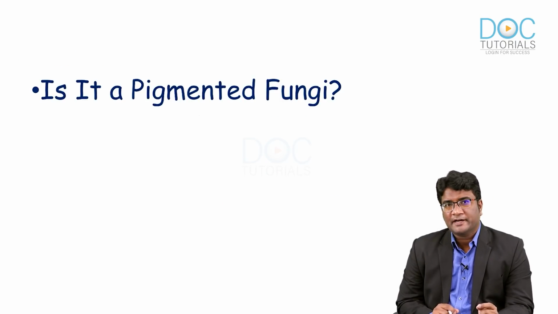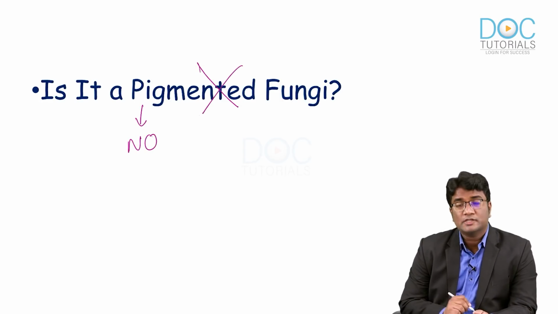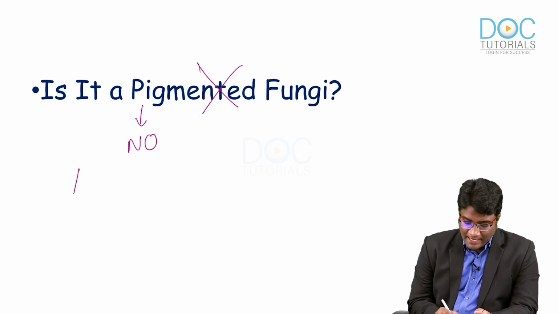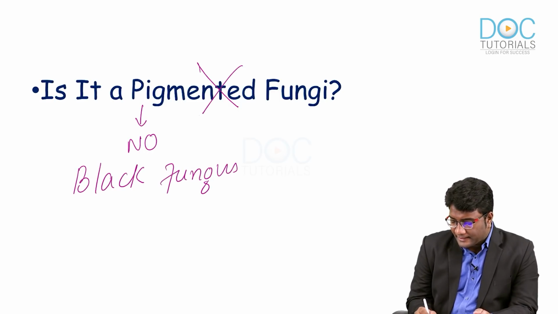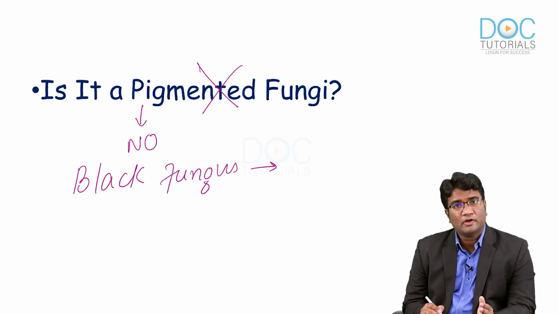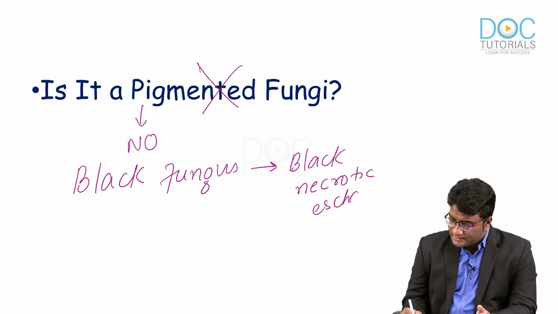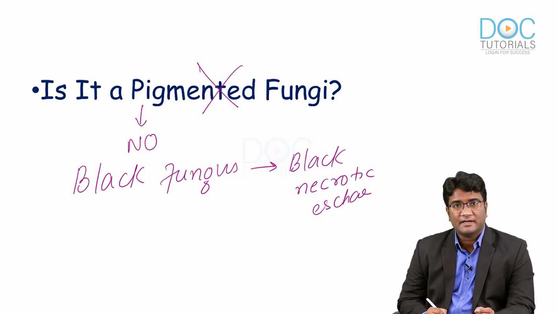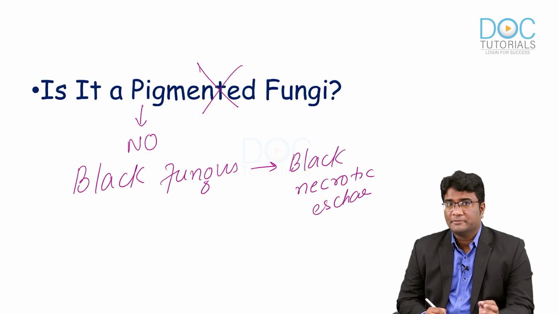Is it a pigmented fungi? Please remember, this is not a pigmented fungi, okay? It is not a pigmented fungi. The name black fungus is derived because of the presence of the black necrotic eschar in the nasal cavity and on the palate. Because of the tissue necrosis, it develops this black necrotic eschar, and that is responsible for this name of black fungus. There is pigmentation over the skin, there is pigmentation of the nasal cavity, the black crusted eschar that is developed on the nasal cavity and palate gives it the name black fungus.